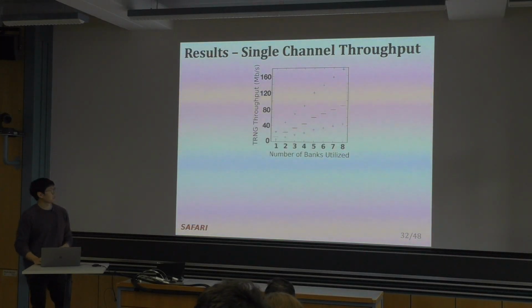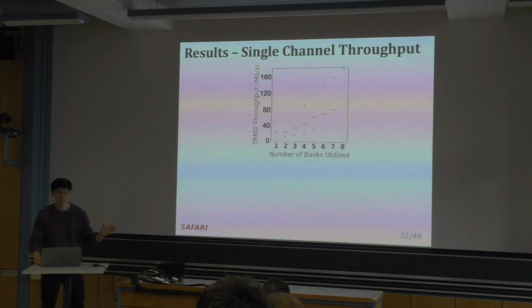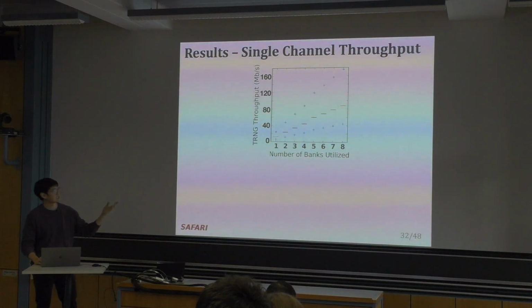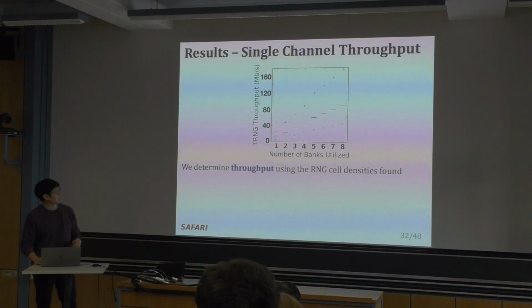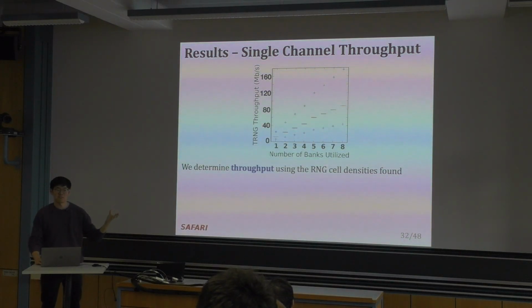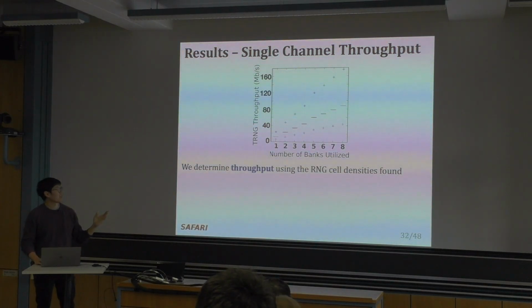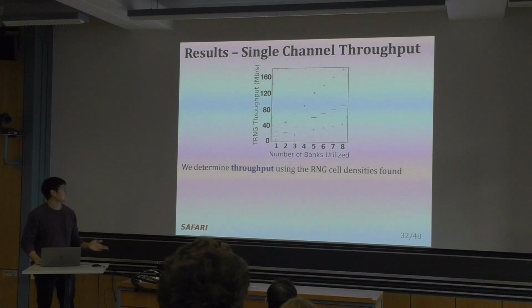So in terms of throughput, we also plot box and whisker plots here, but because we can only have between 1 and 4, the distribution looks a little weird here. And on the x-axis, we sweep the number of banks, and on the y-axis, we have the TRNG throughput in megabits per second. And this is for a single channel.